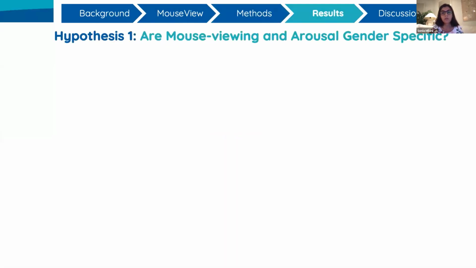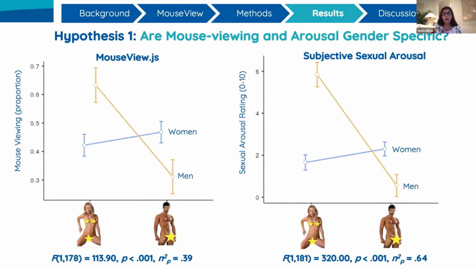So to examine hypothesis 1, we looked at the gender specificity of sexual arousal, and we found that men, as indicated by the orange lines in these graphs, showed greater specificity in their mouse viewing of the images. For mouse viewing, that's the graph on the left, and for subjective sexual arousal, that's the graph on the right.